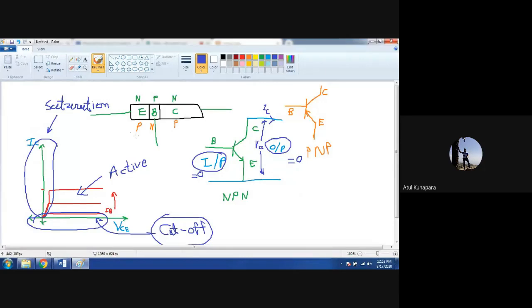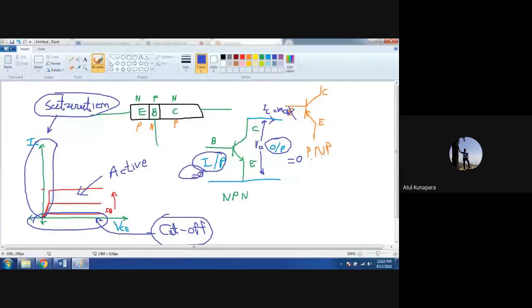Now second is saturation region. Saturation region means we are giving a maximum input, or you can say logic 1 input, and based on that, your transistor will work as an on switch, meaning it will give you maximum output in that case, right? So when your transistor is operating in saturation region, your output is going to be maximum for that particular power supply condition, and that's why it is called saturation. Saturate means it is giving you the max it can give. And the third is active.